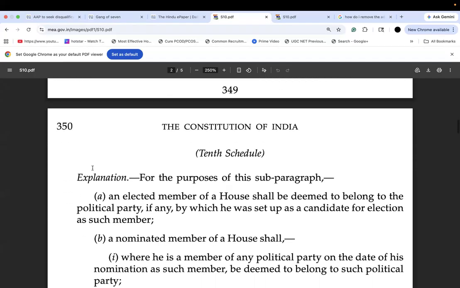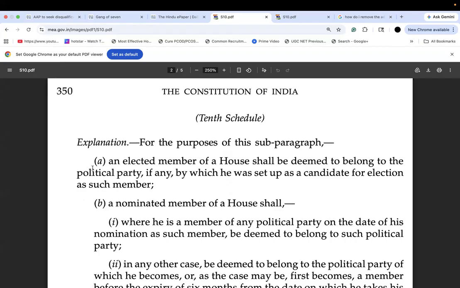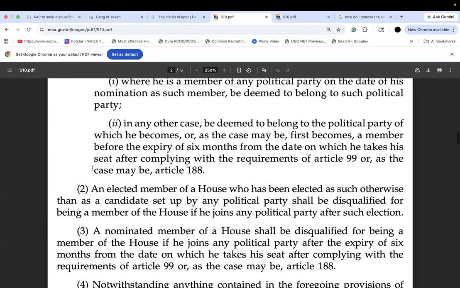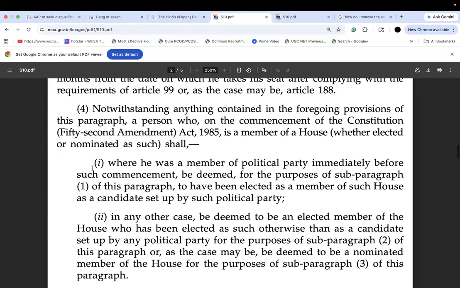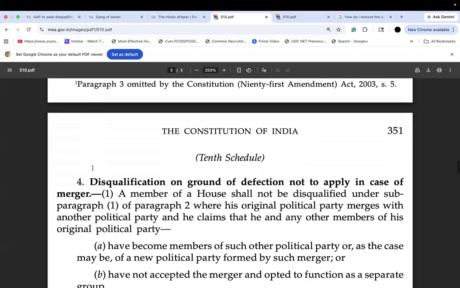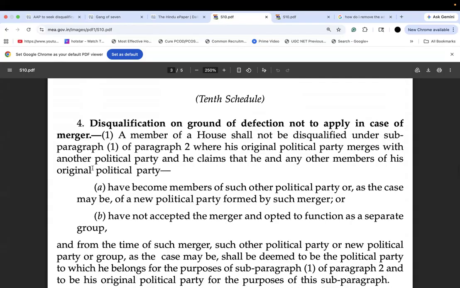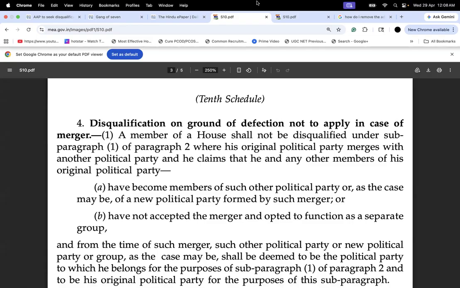When we were moving on, we also understood that this article is talking more about mergers, why an MP is disqualified or not disqualified. All right. Now here we see the fourth point. This says disqualification on ground of defection not to apply in case of a merger. Now they give you scenarios when an MP will be disqualified on the ground of defection.